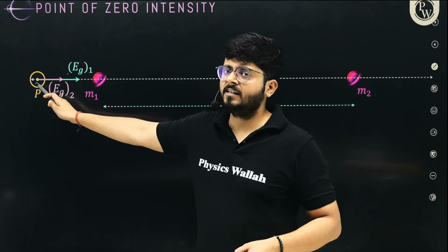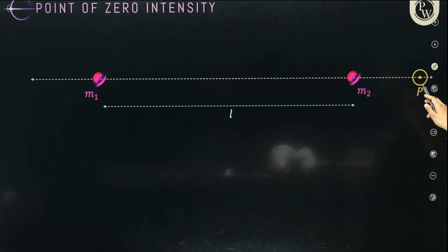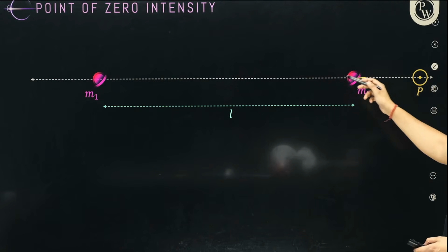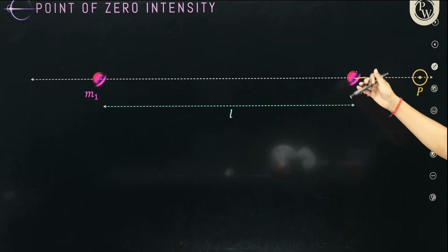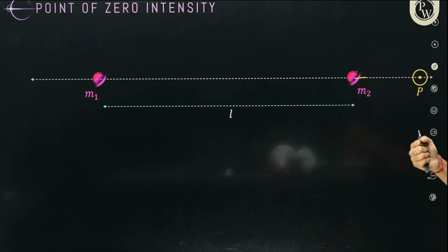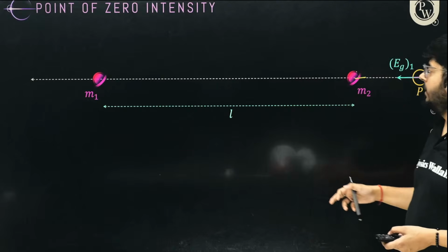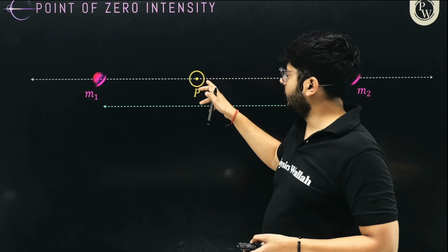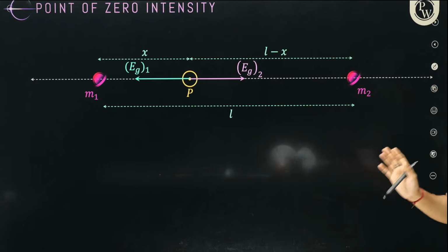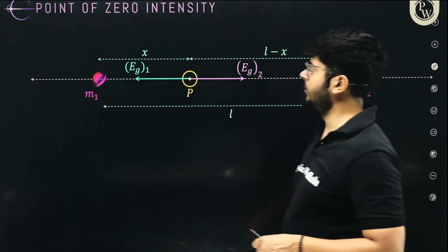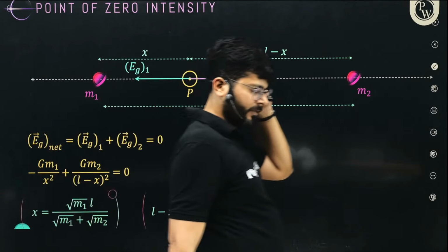So here you will not get the zero value, right? And similarly, if the point is taken out in this direction, here again this object is attracting and the other object is also attracting it, right? Because masses always exert attractive force. So again the net value will not be zero over here as well. But if you put it in between them somewhere here, this one is pulling in this direction and this one is pulling in the other direction. So again here we can say that the net will be zero, right? Net will be zero. All right.